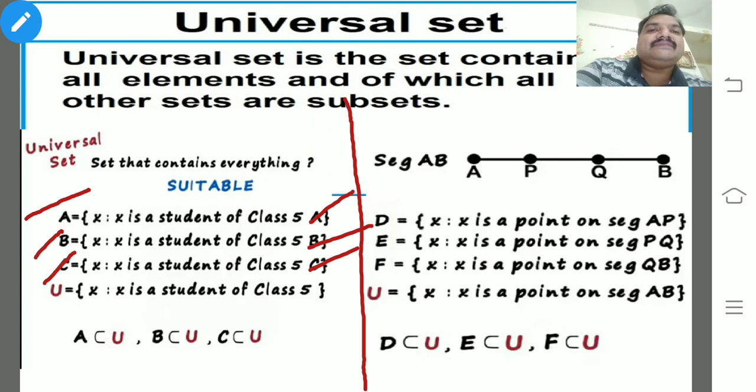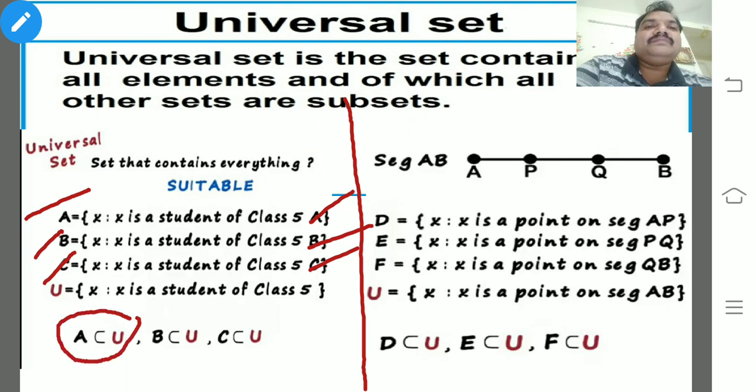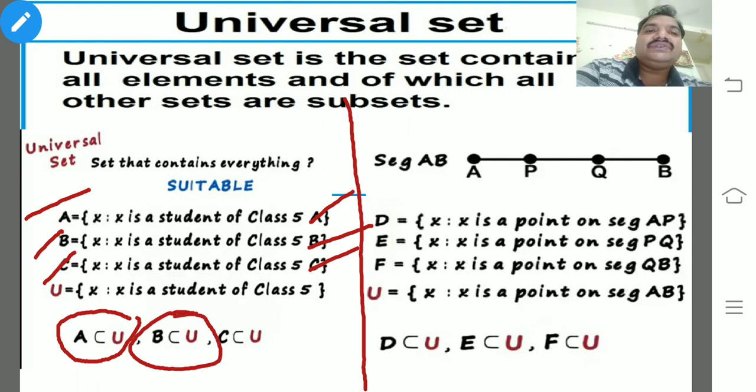It's very, very simple. So A section 5th class children are a subset of the universal set, B section 5th class children are a subset of the universal set, and 5th class C section students are a subset of the universal set, or class 5 children.